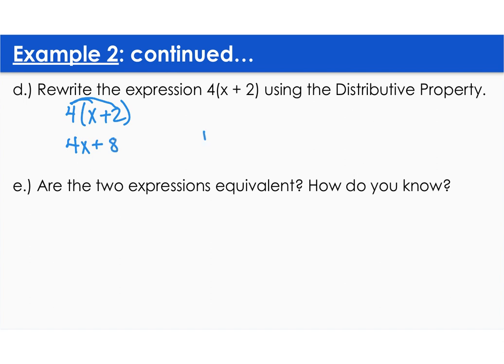The other way to do it is by doing an area model where we have 4 and then the x and the 2. So 4 times x is 4x. 4 times 2 is 8. They are positive. We can put them together. So it's 4x plus 8.